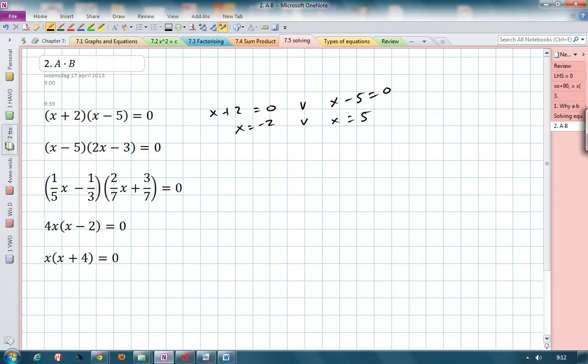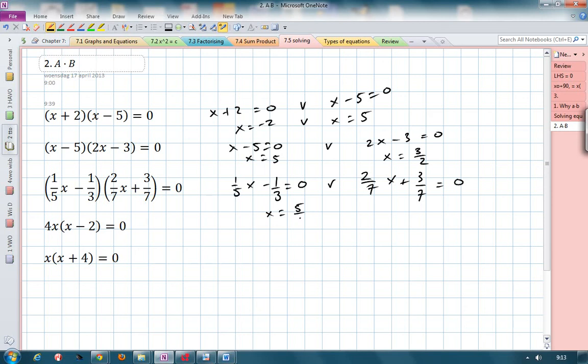For the second one, we get x minus 5 equals 0, or 2x minus 3 equals 0. So that gives you x equals 5, or x is equal to 3/2. This third one, I've got 1/5 x minus 1/3 equals 0, or 2/7 x plus 3/7 equals 0. That's going to give me plus 1/3 on both sides, and then multiply by 5 will give you x is equal to 5/3. Notice, you're just using the rules of solving linear equations here.